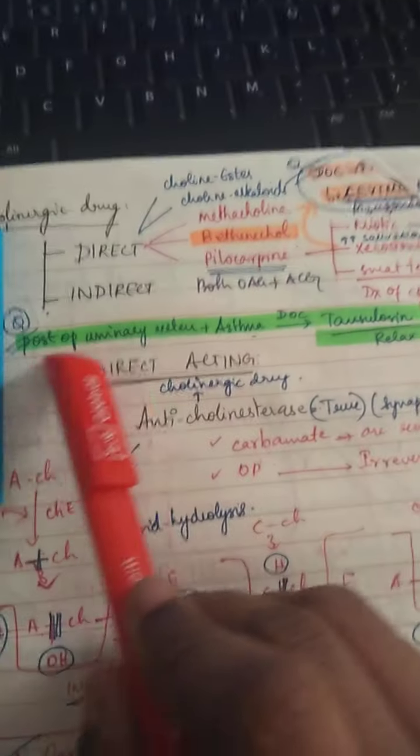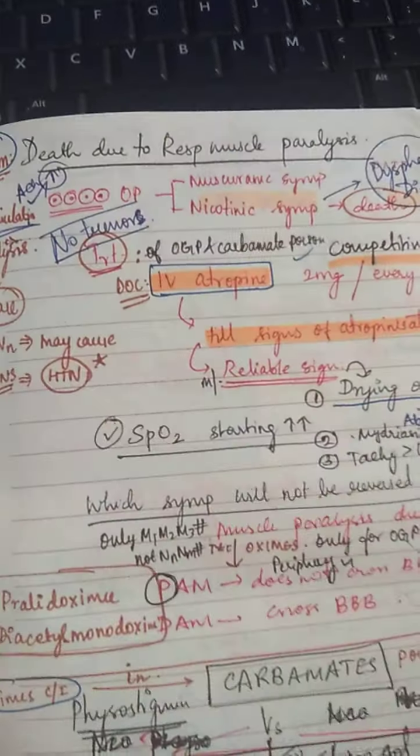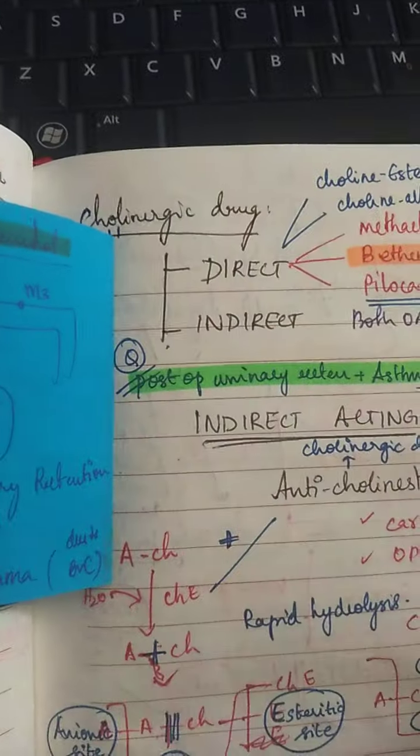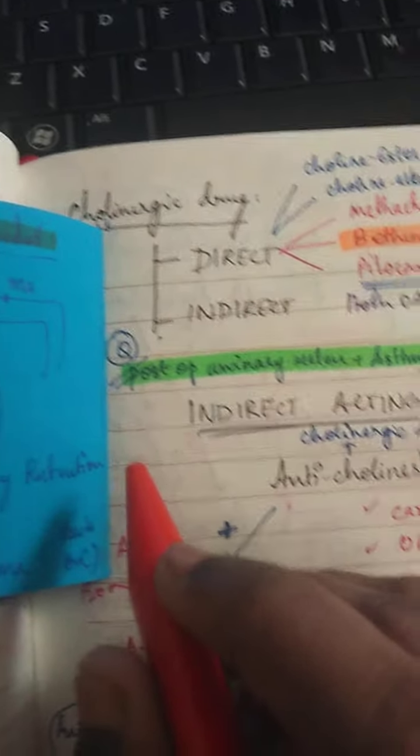So for post-op urinary retention in asthma, you should give tamsulosin. Why are we giving tamsulosin? Because tamsulosin will relieve the symptoms; it is also used for BPH, an efficacious treatment in BPH with little effect on blood pressure. So tamsulosin is a much better option.